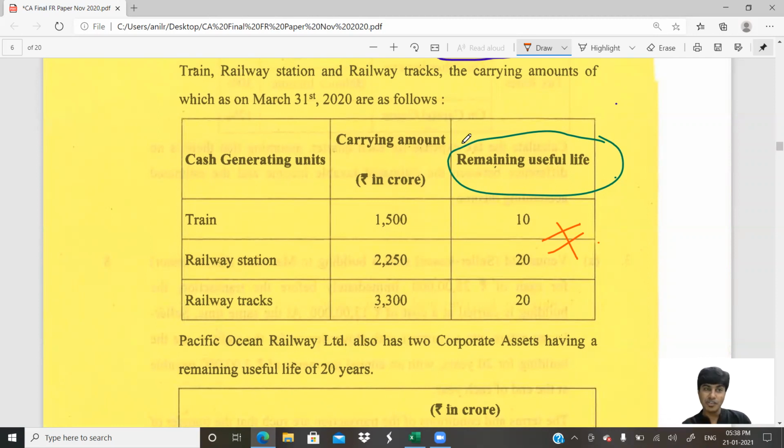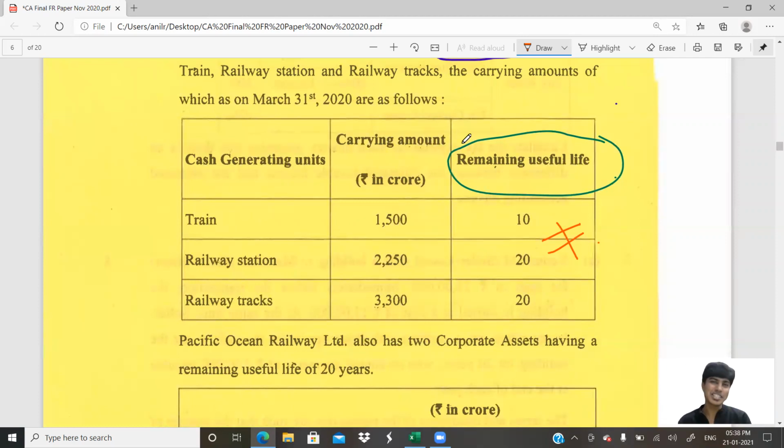Once we do this individual asset impairment, find the after-impairment value of the asset, that is carrying amount minus impairment loss of all the CGUs and corporate assets. Total them. Find the total carrying value of all the assets. Compare it with the total net realizable value for the organization as a whole. Check if net realizable value is lesser than the carrying amount. If it is, that is a second level of impairment loss that we need to recognize. You get that? So this is the entire concept of Ind AS 36 in a gist.